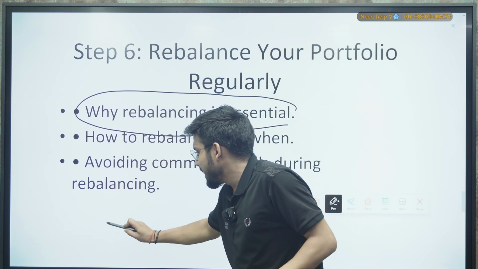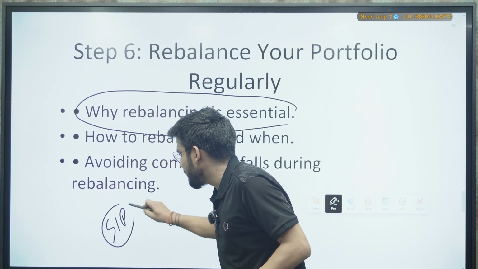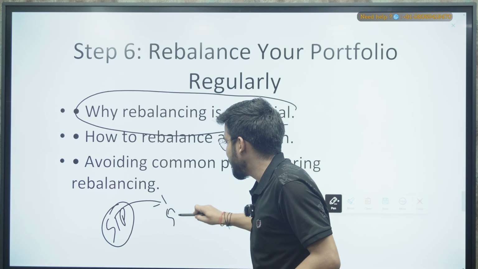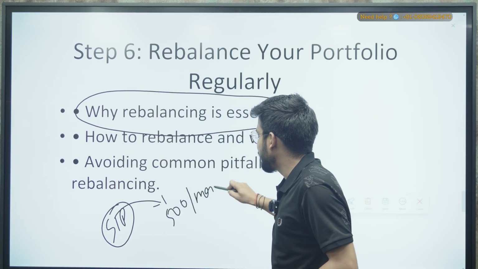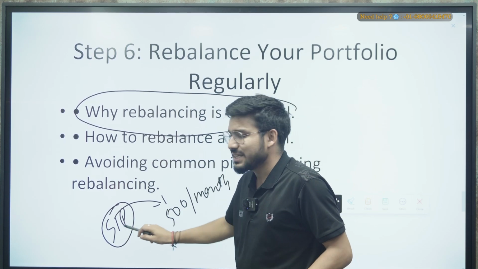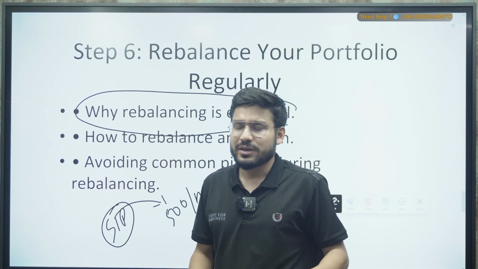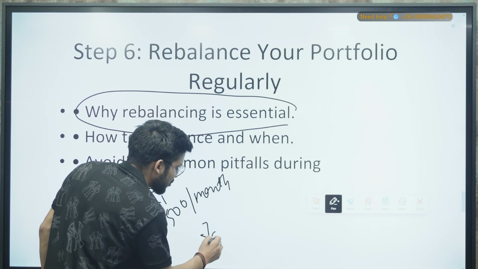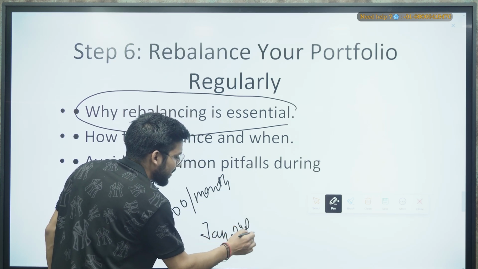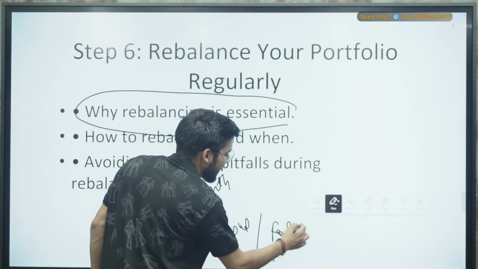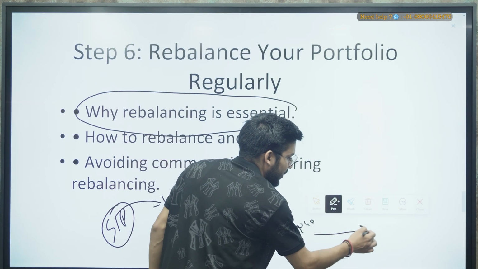For example, you are paying a SIP of, say, 500 per month, right? Now you are paying this SIP on, for example, the second of every month. If it is January, on January 2nd you paid your first SIP, then on February 2nd you paid your second SIP, and it will go on, right?